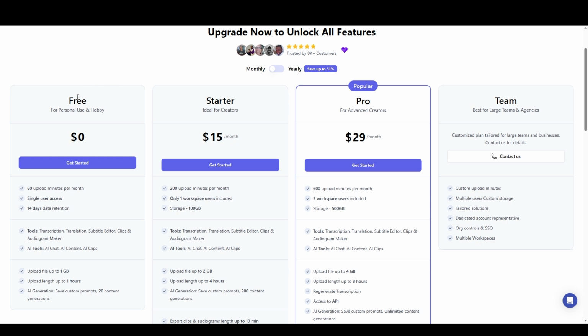There is a free for personal use and hobby tier, which is basically just a free trial that doesn't have a specific time limitation on it. So if you find that sometimes you sign up for free trials and it only lasts 14 days and you don't get to use it as much as you need to in order to tell if you want to use it professionally, then you should find this quite beneficial. You can do up to 60 minutes worth of content a month and use most of the core features that I just showed you. And then you have the starter plan at $15 a month and the pro plan at $29 a month. And this is if you're paying monthly. If we switch the pricing to yearly, then it's actually significantly less expensive. Save 51% for paying annually.